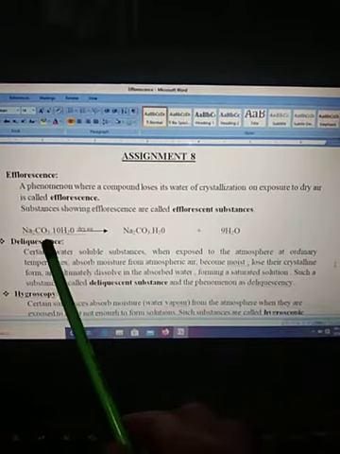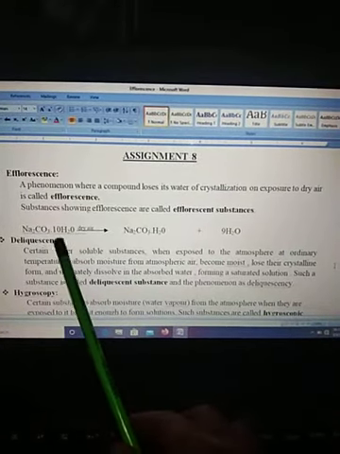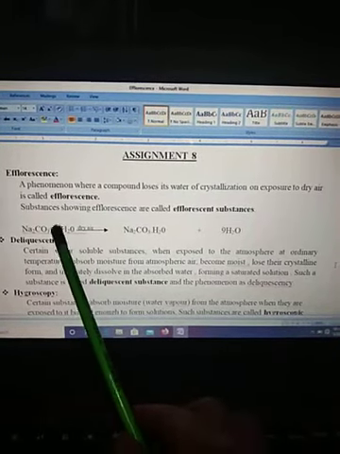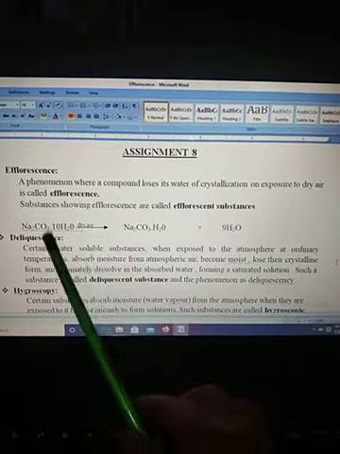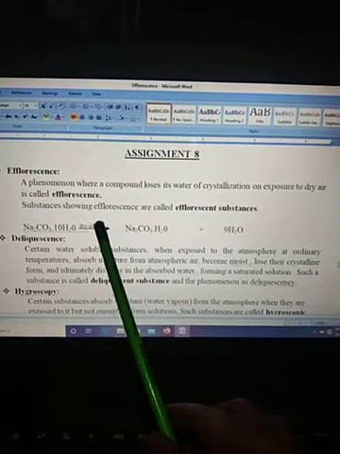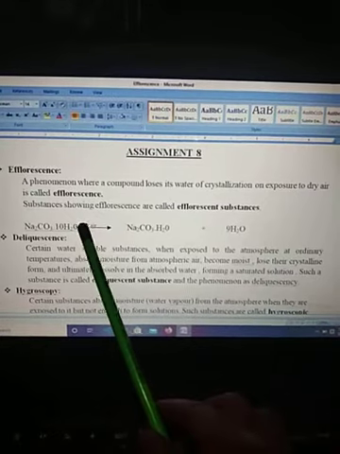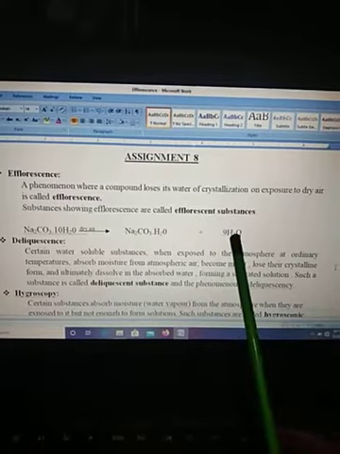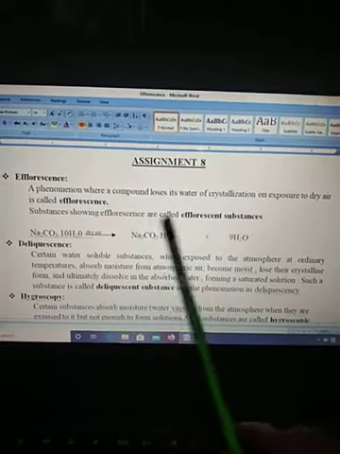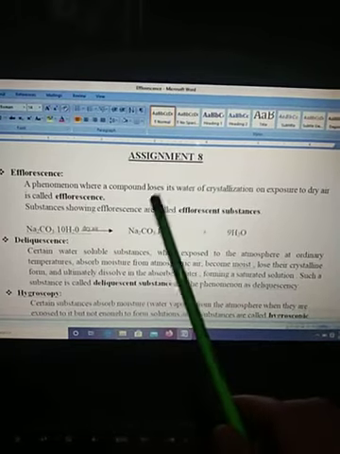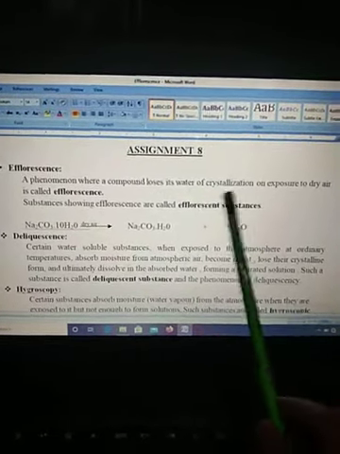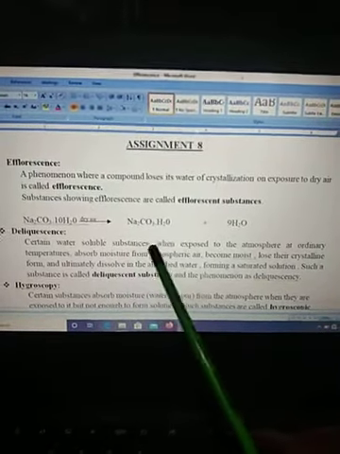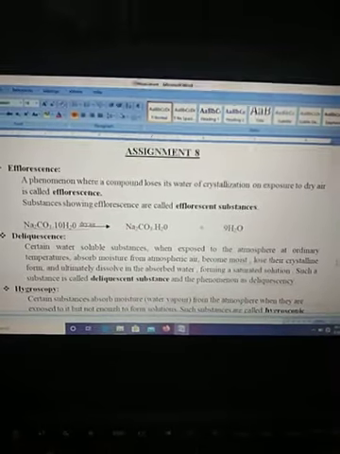Say, for example, we have taken washing soda, Na2CO3·10H2O. This is a compound which contains 10 molecules of water, which is water of crystallization, as we know. Now when it is exposed to dry air, it will lose water of crystallization. In this case, it has lost around 9 molecules of water. Such a substance, which on exposure to dry air loses its water of crystallization, shows efflorescence, and the substances which show this phenomenon are called efflorescent substances.